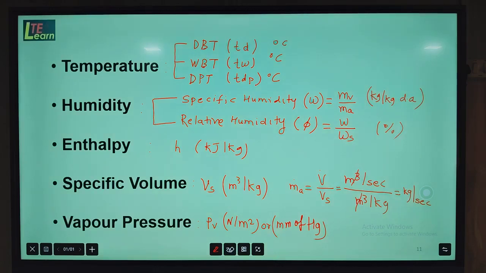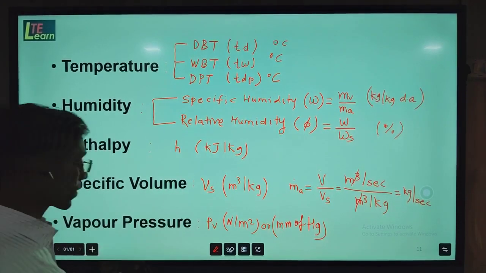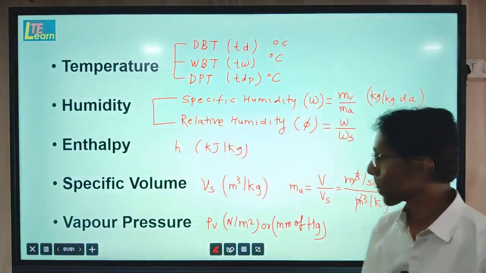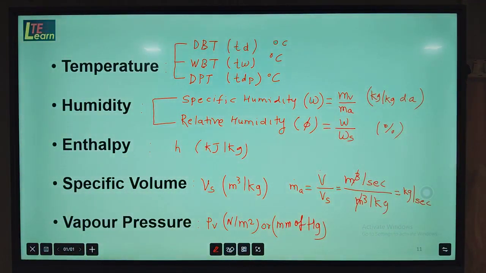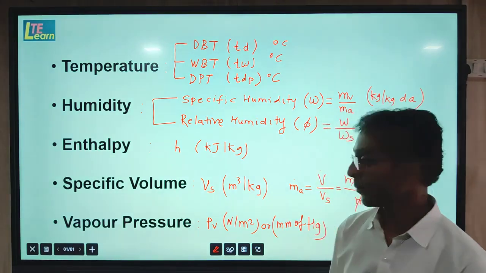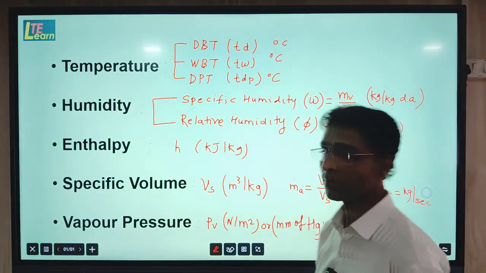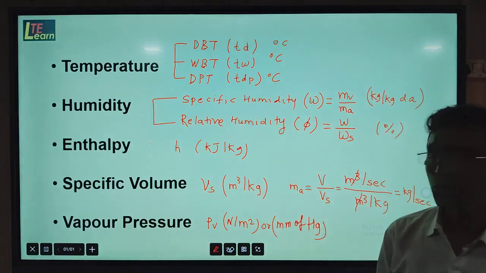So these are the main 5 properties which are used in psychrometry or in air conditioning as basic fundamental properties. Also, vapor pressure is a saturation pressure which is related to the dew point temperature. To find the dew point temperature, we can use the steam table with the vapor pressure value. So vapor pressure and dew point temperature are related to each other.